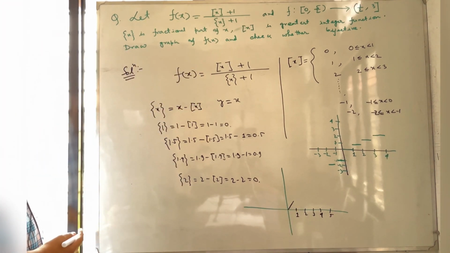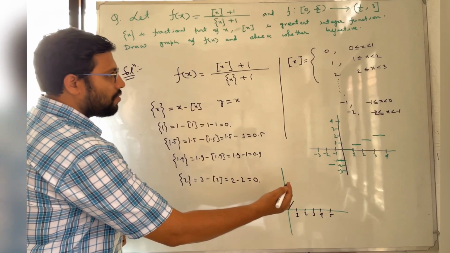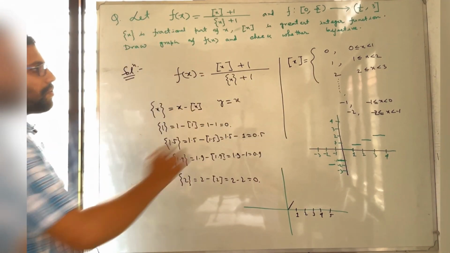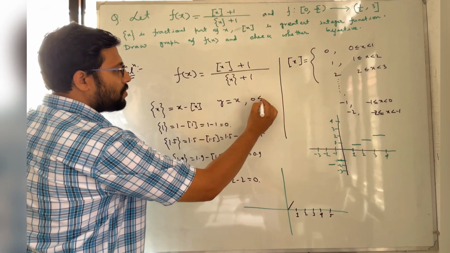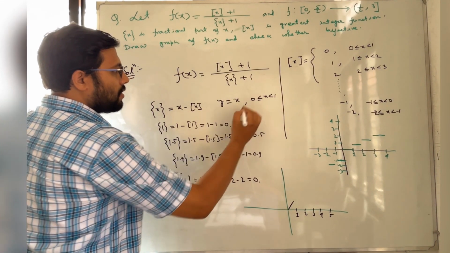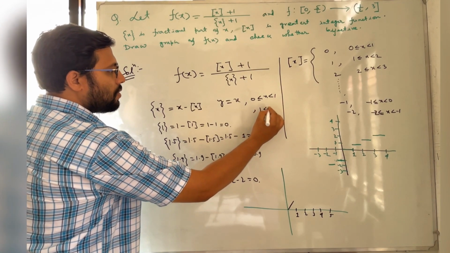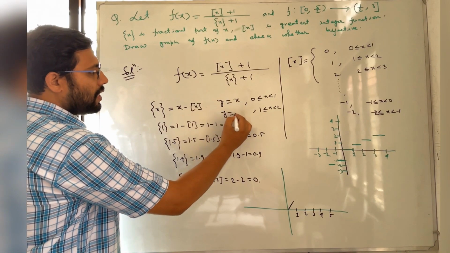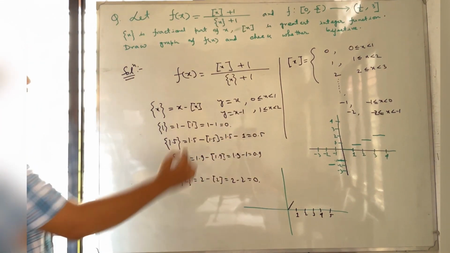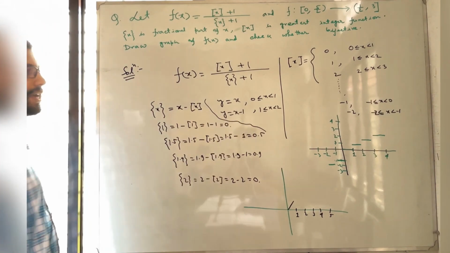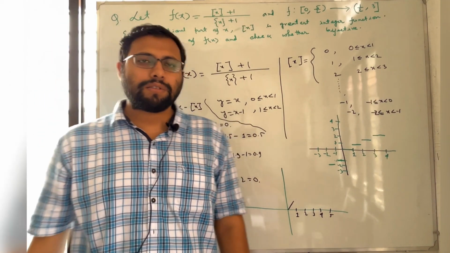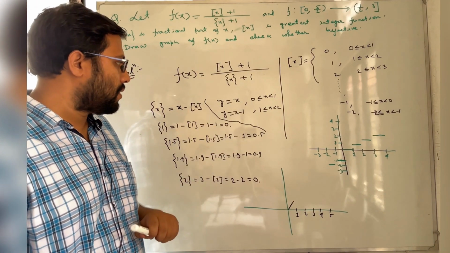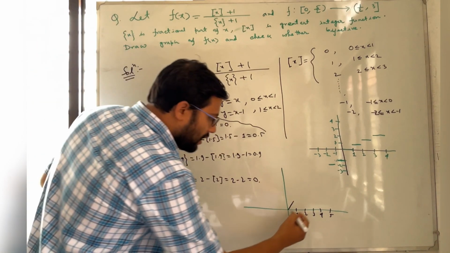Okay. Now from 1 to 2, box of x is equal to 1. Since box is equal to 1, this function will be x minus 1. And just look at this: y equals x minus 1 is a straight line, and its slope is 1 and the y-intercept is negative. So this will look like this.